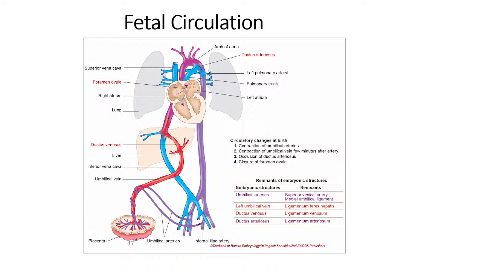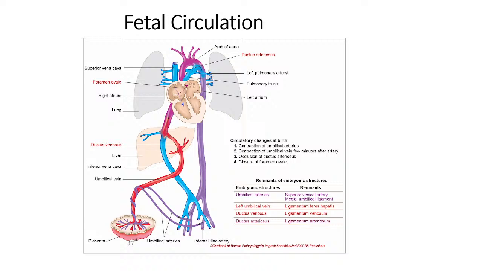The first change that takes place is that the ductus venosus, now blood doesn't flow through it, so it becomes ligamentum venosum. The foramen ovale closes, that is the second change, and the ductus arteriosus gets converted into ligamentum arteriosum. And the umbilical vein becomes ligamentum teres hepatis. So these are the changes that take place after birth in the fetal circulation. This is all about the development of arteries and the fetal circulation.